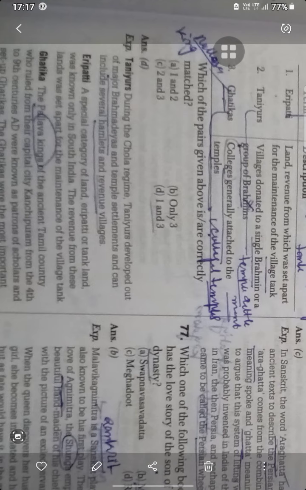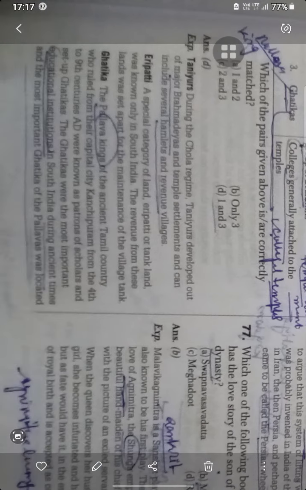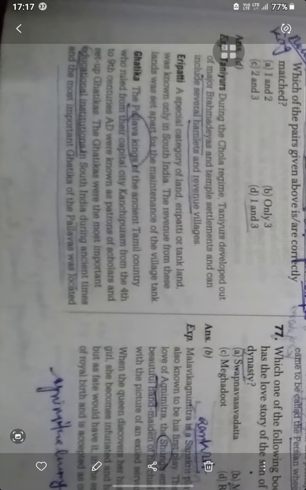During the Chola period, Tanur developed out of the major Brahmadeya and temple settlements and could include several hamlets. Eripatti is a special category of land, tank land, so the revenue from this land was used for the maintenance of village tanks. Tanur is from the Chola regime; Tanur developed out of major Brahmadeya temple settlements.